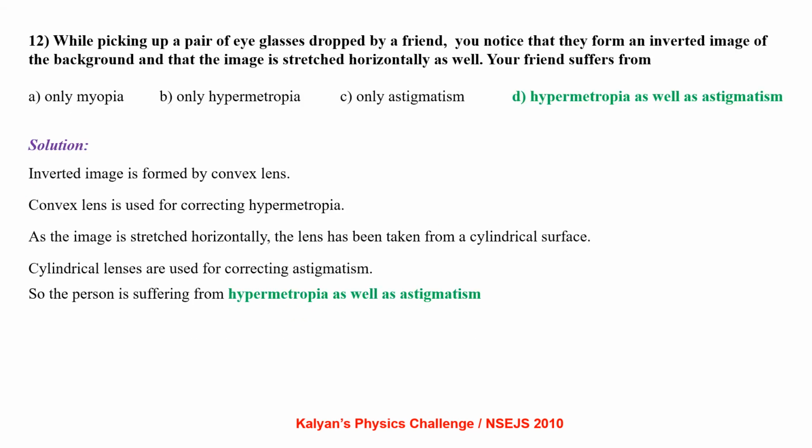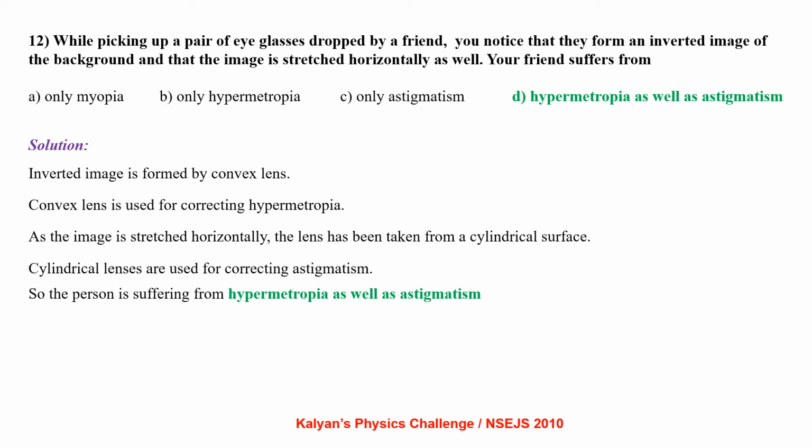While picking up a pair of eyeglasses dropped by a friend, you notice that they form an inverted image of the background and that the image is stretched horizontally as well. Your friend suffers from only myopia, only hypermetropia, only astigmatism, or hypermetropia as well as astigmatism.